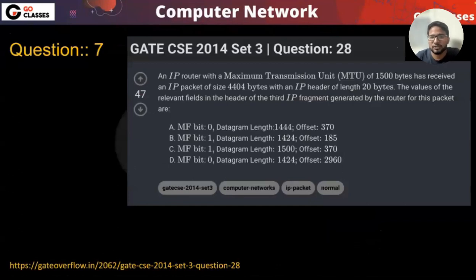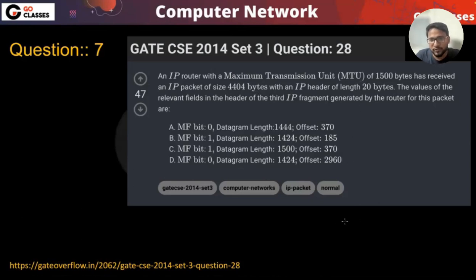Now let's just solve this question. This question has been asked in GATE 2014. What they are trying to say is, an IP router with the MTU given to you is 1500 bytes, right? An IP packet of size 4404 is given,